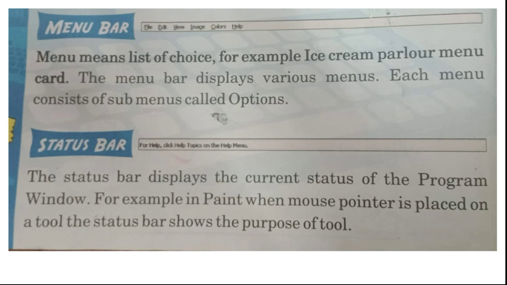So that is what is written in the first line. Read the first line: the status bar displays the current status of the program window. For example, in Paint, when the mouse pointer is placed on a tool, the status bar shows the purpose of the tool.